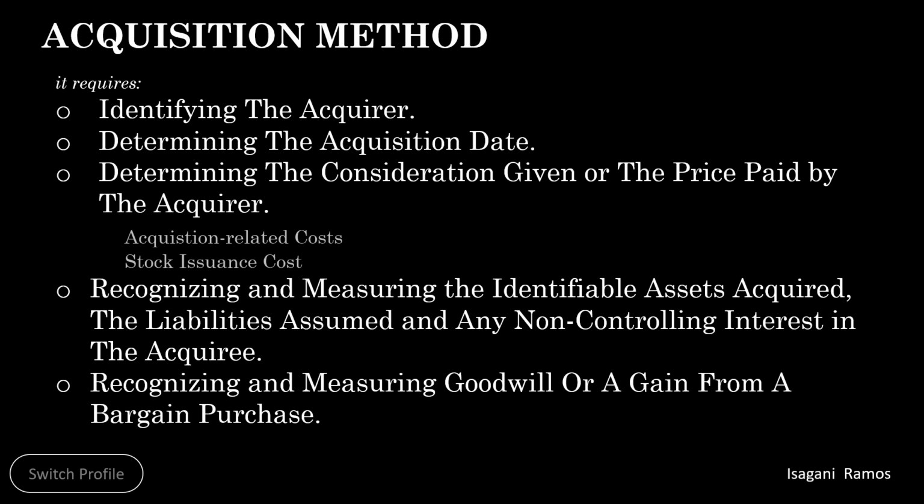The fair value of the net assets recorded is not likely to be equal to the price paid by the acquirer. There are also assets and liabilities that are not recorded at fair market value, which are contingent liabilities, income taxes, employee benefits, indemnification assets or liabilities, reacquired rights, share-based payment awards, and non-current assets held for sale.